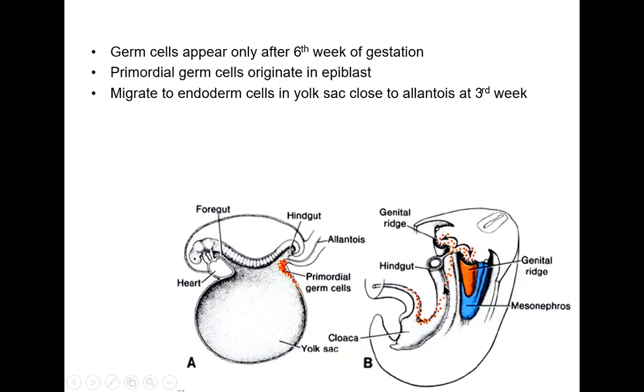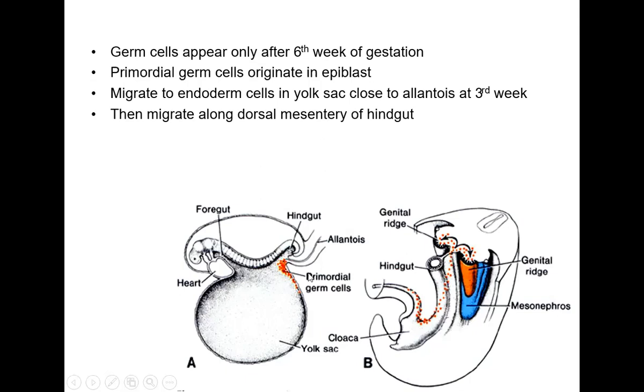This is the gut, the GIT being formed, and here you see the migration of the primordial germ cells from the epiblast, and they are migrating slowly towards the gonadal ridge. Here is the genital ridge or the gonadal ridge, and the cells are migrating to this layer from the epiblast cells. So they migrate to the endoderm cells in the yolk sac close to the allantois at the third week. They migrate along the dorsal mesentery. This is called the dorsal mesentery; the ventral mesentery is in the front, the dorsal mesentery is behind. So these are migrating toward the dorsal mesentery of the hind gut.